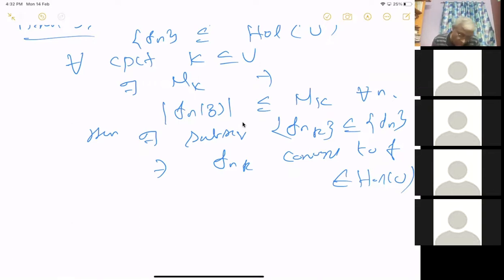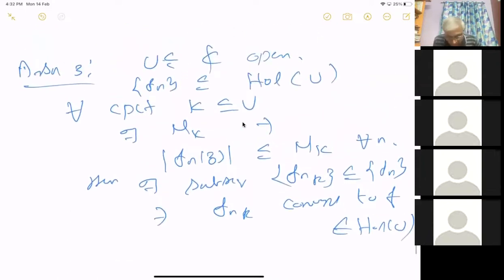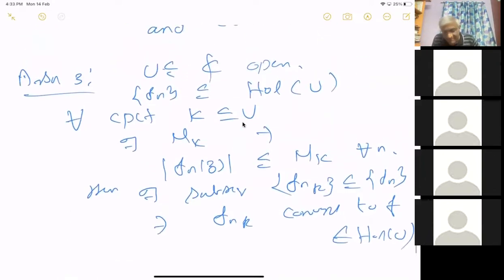For that, you have to use Arzela-Ascoli theorem. So to use Arzela-Ascoli theorem, you are proving that this set, the collection of this Fn, which is a sequence, is relatively compact. Then there will be a subsequence which will converge, because this holomorphic function space on U is actually a metric space.